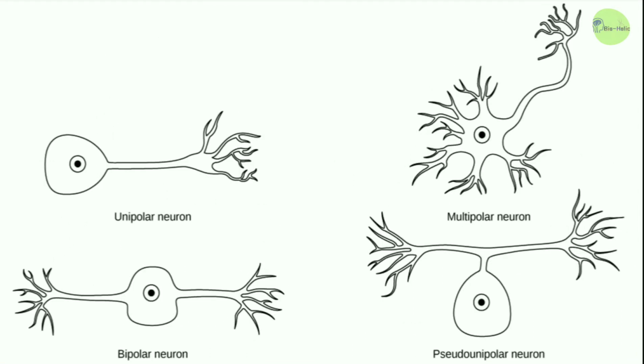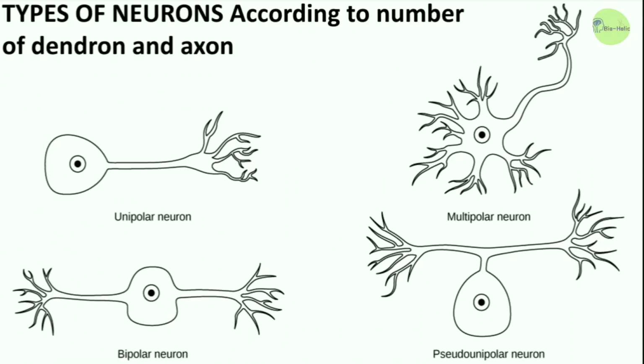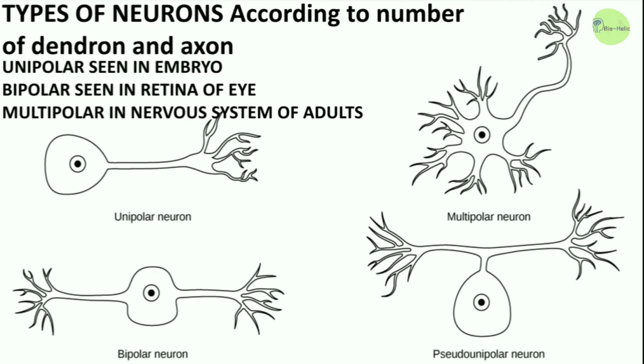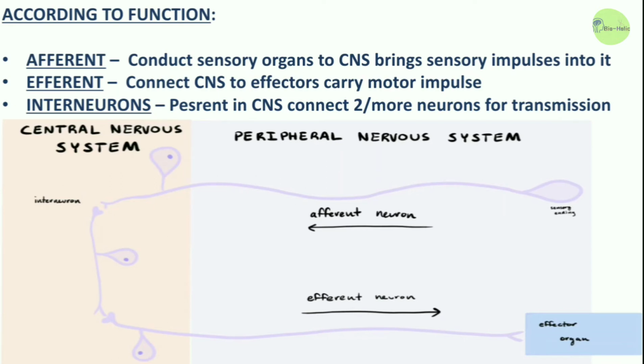The neurons can be of many types. The unipolar neuron can be seen in the embryo. The bipolar neuron can be seen in the retina of the eye. The multipolar neurons can be seen in adults. According to function, the neurons are mainly of three types: the afferent, that conducts from sensory organs to the CNS and brings sensory impulses into it; the efferent, that connects the CNS to effectors and carries motor impulses; and the interneurons, those present in the CNS that connect two or more neurons for transmission of signal.